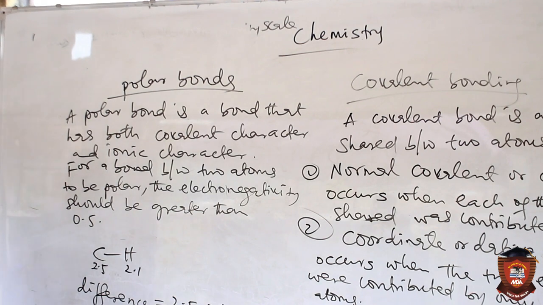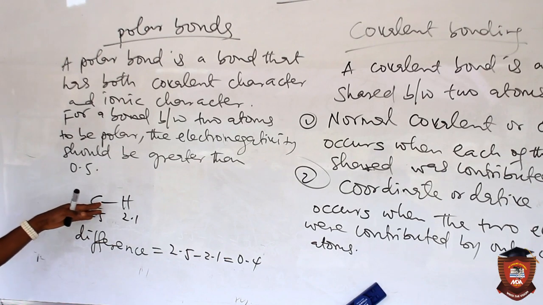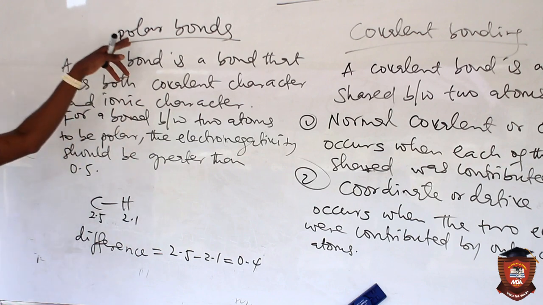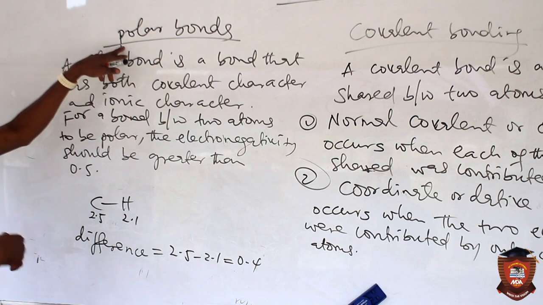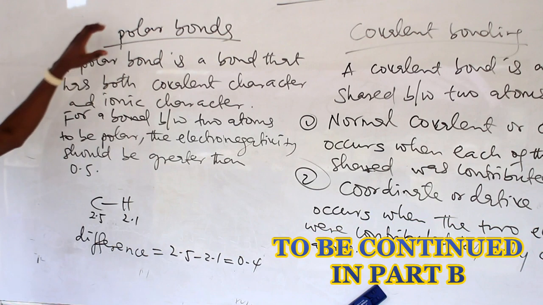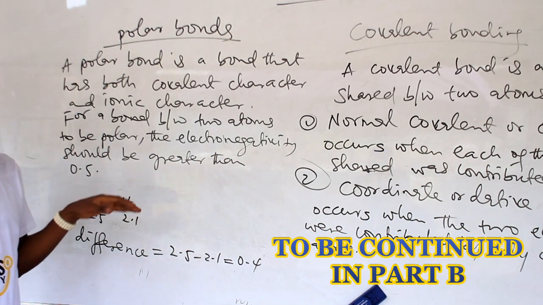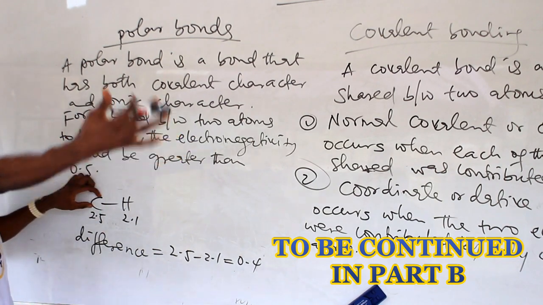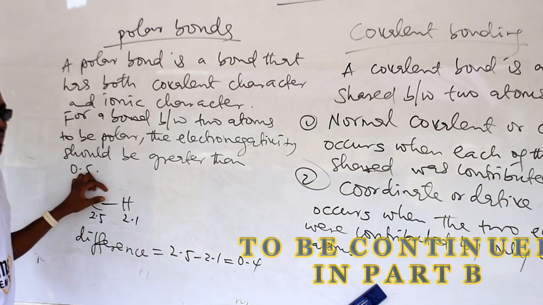You see, the electronegativity difference is 0.4, which is less than 0.5, which means that the bond between carbon and hydrogen is not polar, it is non-polar. Okay, and of course I'm going to tell you what I mean by polarity, because polarity is telling you that the electrons were not equally shared. They were not equally distributed. One element is pulling more electrons closer to itself than the other one is pulling.